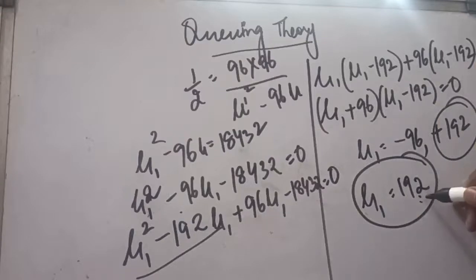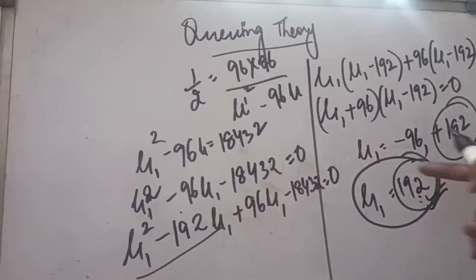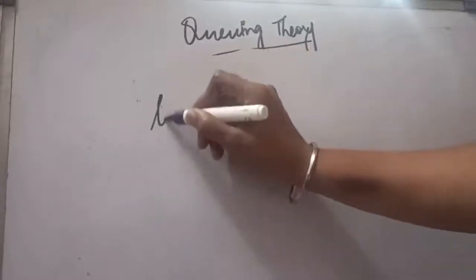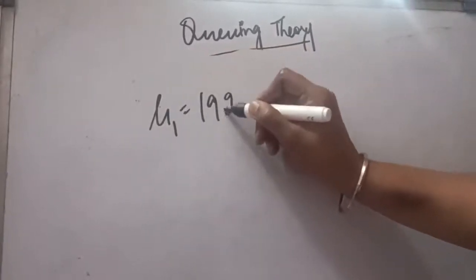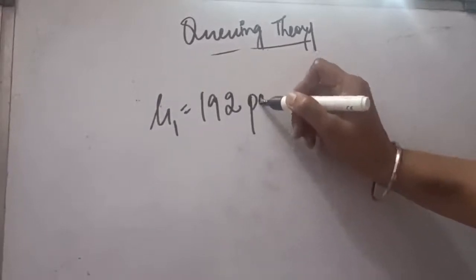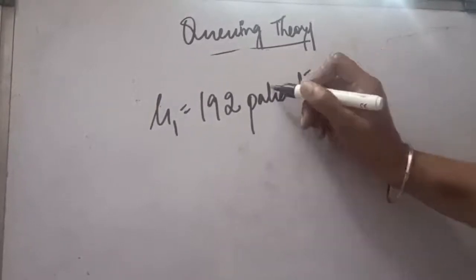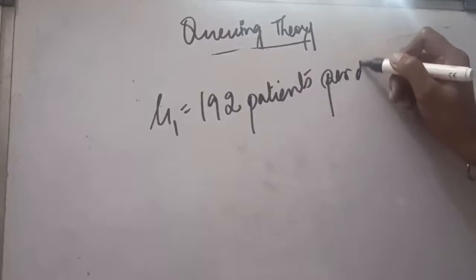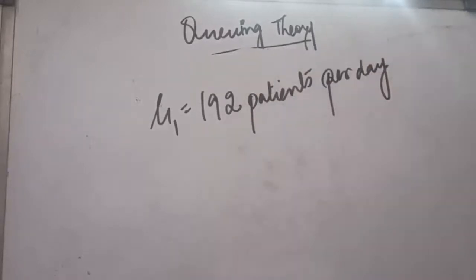Now let us convert this. This is per day because we started the question with per day. So we will convert this 192 into time, hours also. So now our mu 1 has come out to be 192 patients, because this is always in the form of customers or patients. This is per day. Now in one day these many patients are coming.